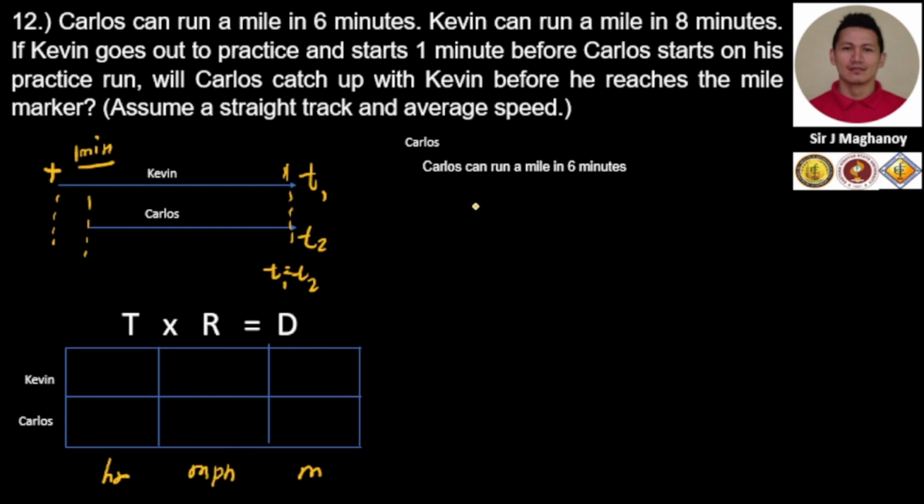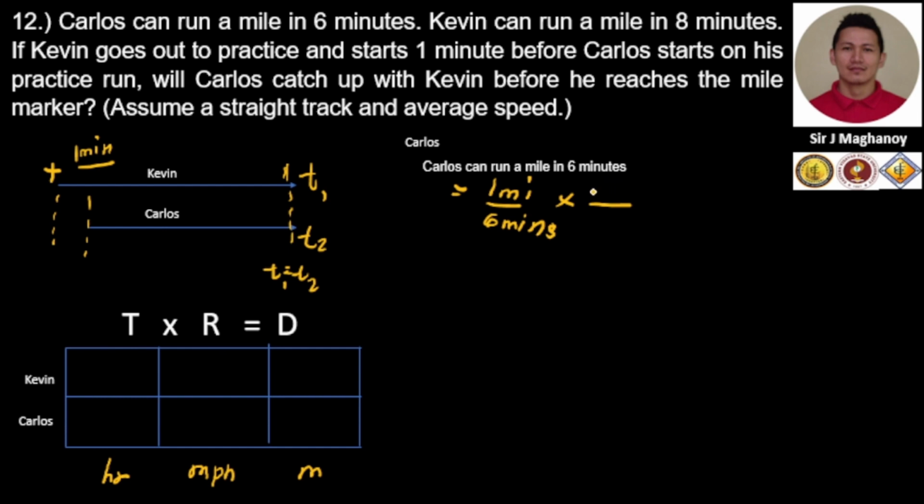Carlos can run a mile in 6 minutes. If we write that into a numerical equivalent, that is 1 mile over 6 minutes. But if we recall, the unit of our rate of change is miles per hour. It means that we need to convert our given data to hours.